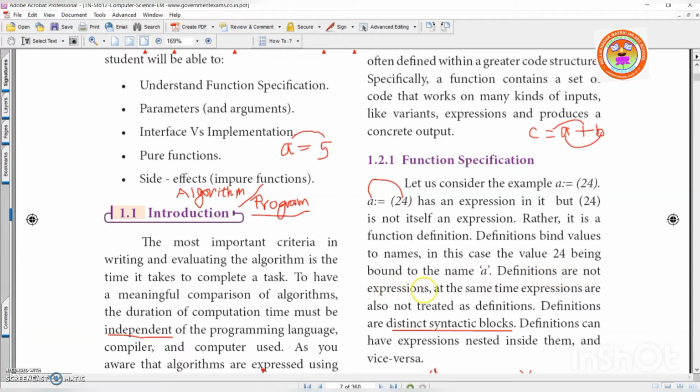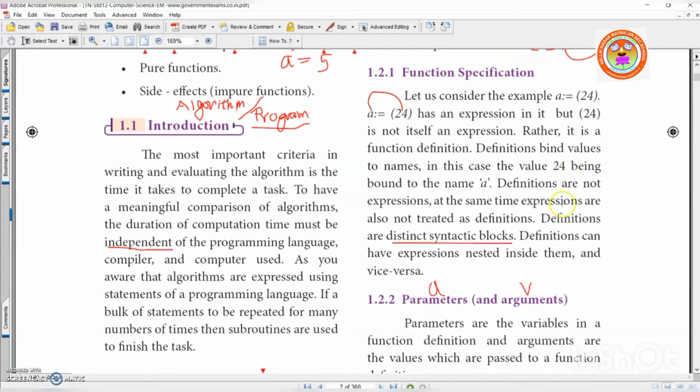Definitions are not expressions, and at the same time expressions are not treated as definitions, right? See, it's not confusing. An expression is a combination of operators and operands together. See this expression. These two are operands. These two are operators. It is a combination of operands and operators. It is called an expression. Understood?